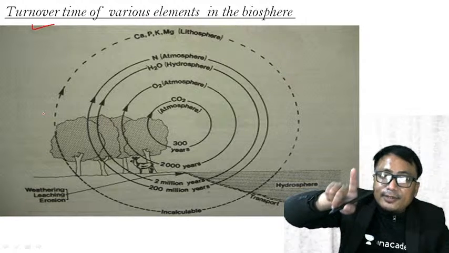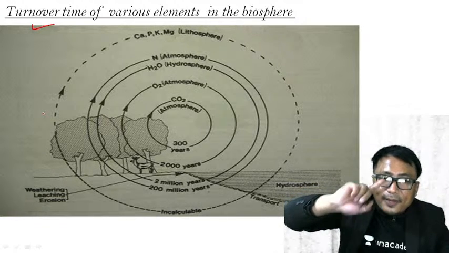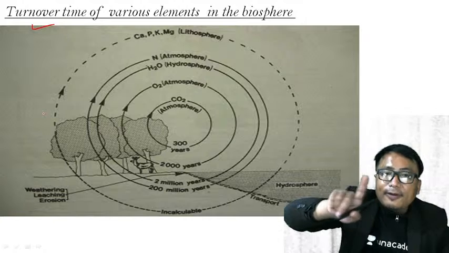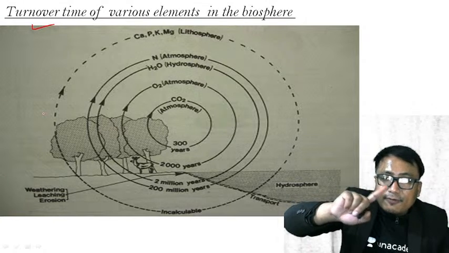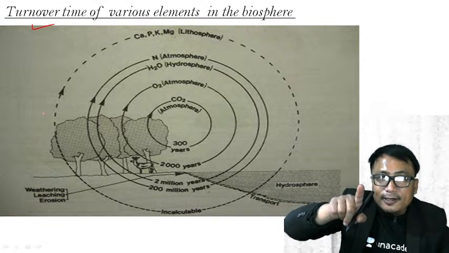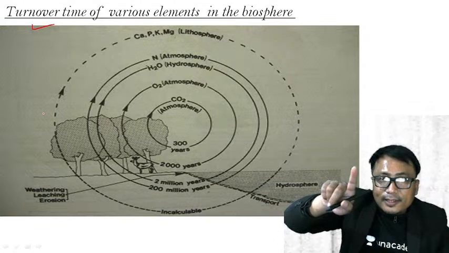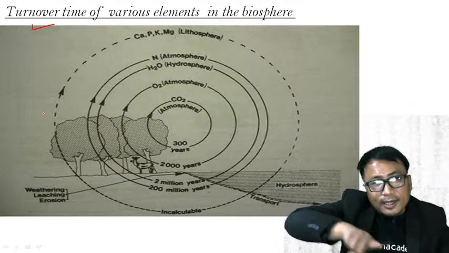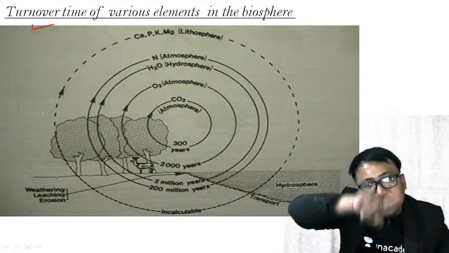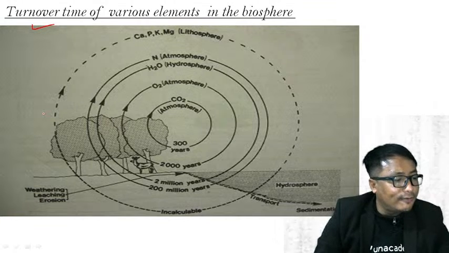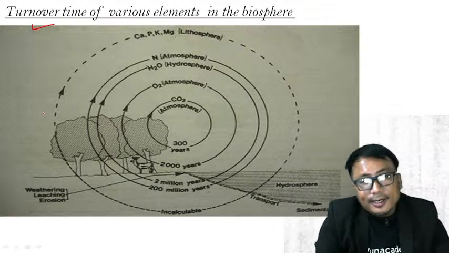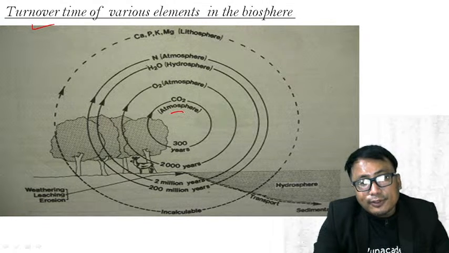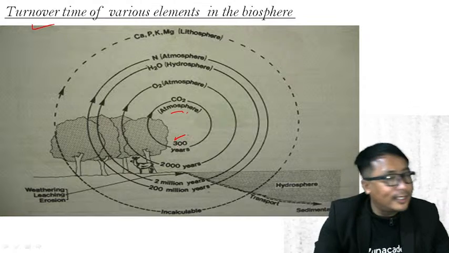its turnaround time is... We know the basic characteristic of the biogeochemical cycle, or the flow of nutrient, is cyclic in nature. So once this is moved from one place to the other, how long it takes to complete the cycle is known as turnover time. You see here, the turnover time of CO2 is only around 300 years.